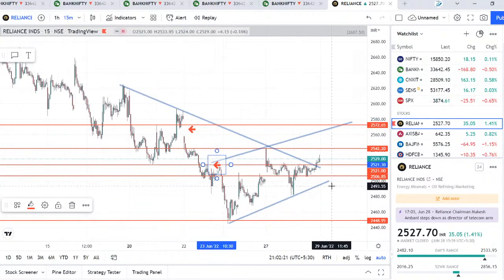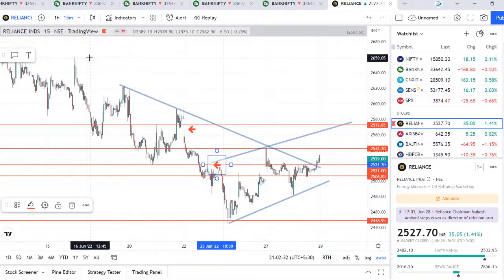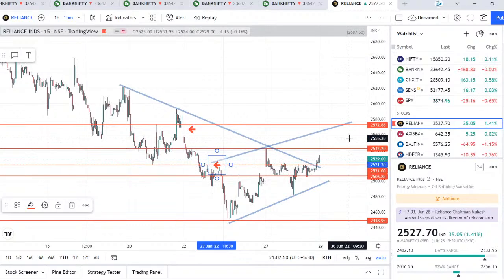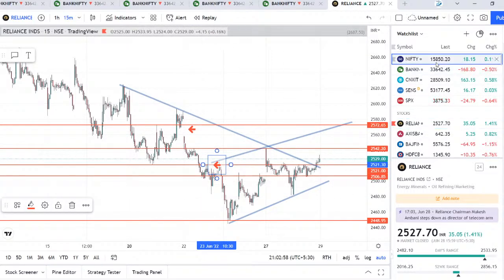This is how we need to trade, guys, looking at the levels. That's the example I want to share, and that's the reason I mentioned on my screen whether it's going to impact. For tomorrow, if it opens negative and fails to hold this 2500 level, then Reliance is negative. And if it opens positive and sustains this 2521, then there is a chance it can move further till this level and fill this gap. So that's about Reliance.